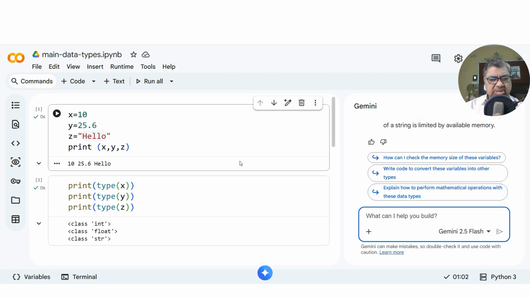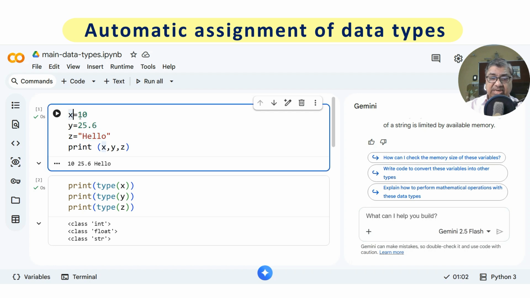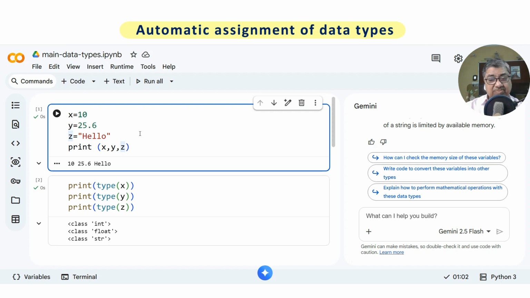Okay, so this is what I would like to explain another time, that you can see all these data types are basically classes, and these three basic types, integer, float and string, are there, which are automated. That means whenever you assign an integer, x will become integer. Whenever you assign this as float, this will become float. Whenever you assign a string, this will automatically become string. So I don't need to say int x or float y. So data type is automatic.